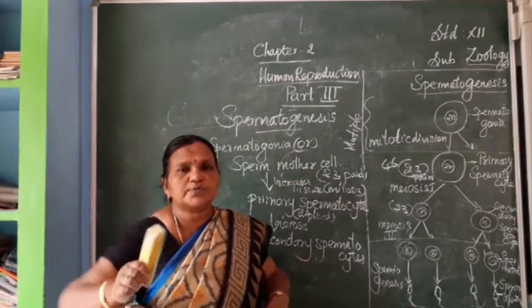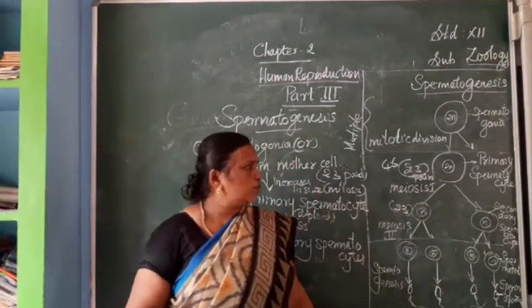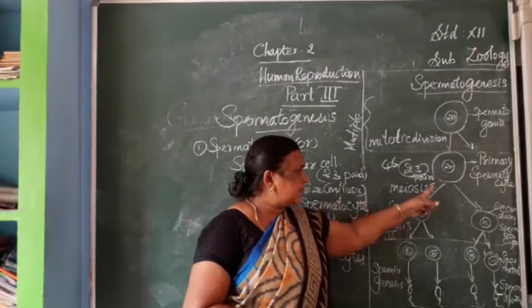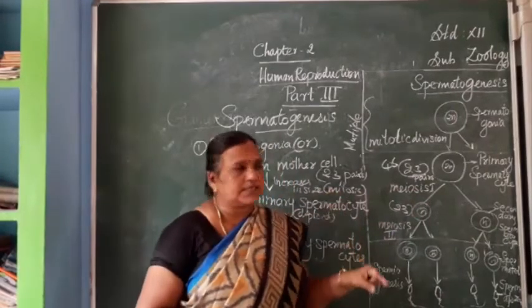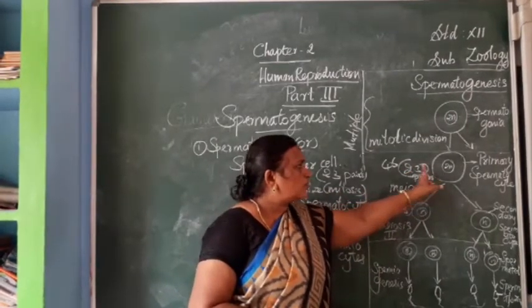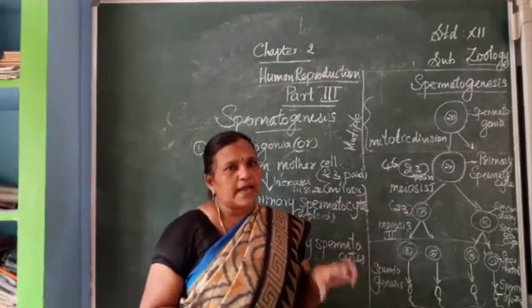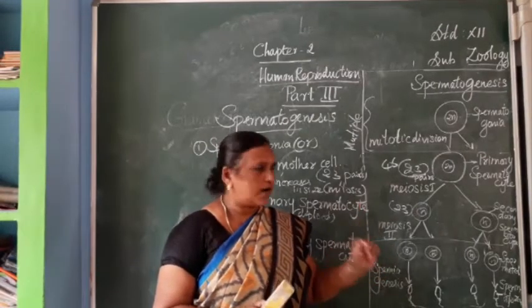Total number of chromosomes are 46 and they are called primary spermatocytes. And these primary spermatocytes immediately go for the meiosis first division, that is the reduction division. During this period, this 2n chromosome, that means diploid number, will be converted into haploid number, that means double will be reduced into one single.